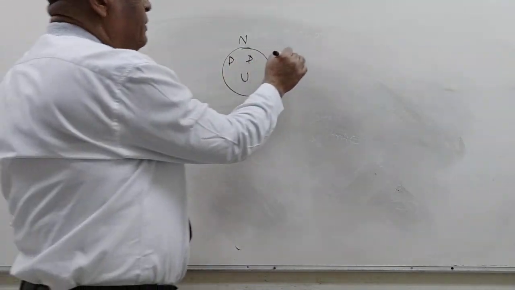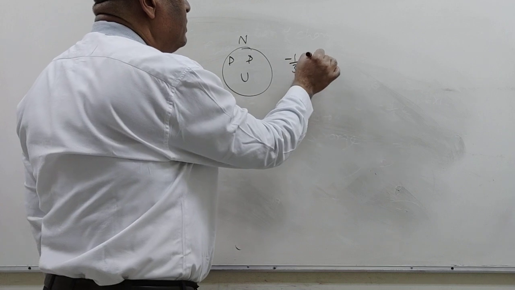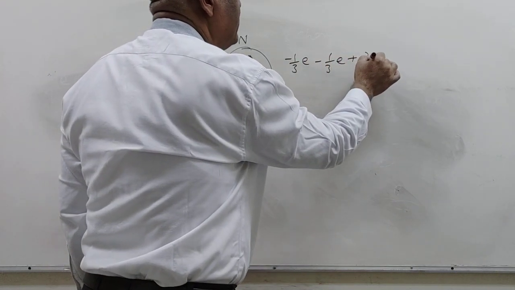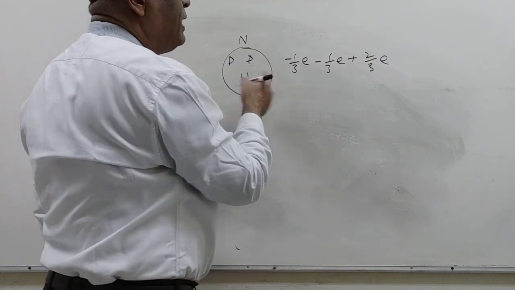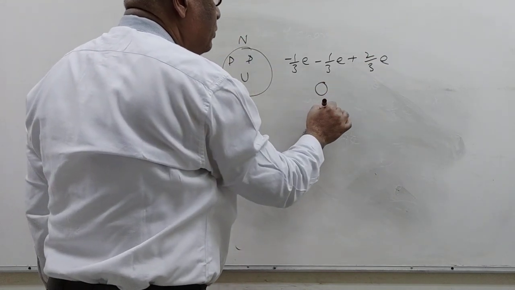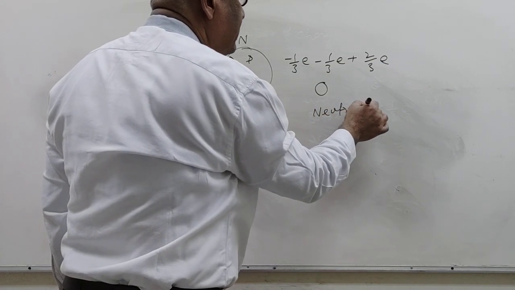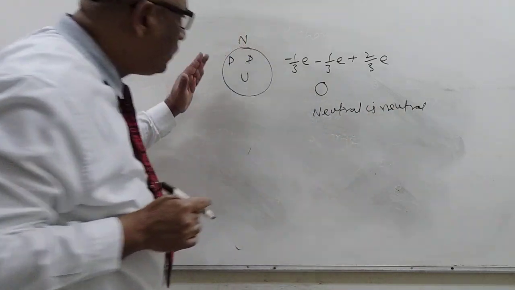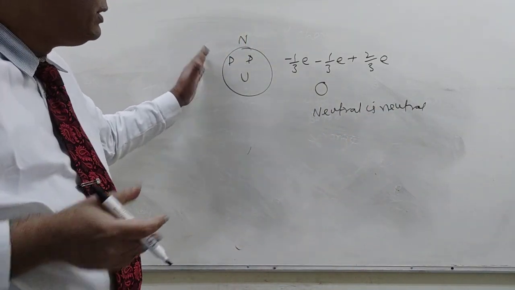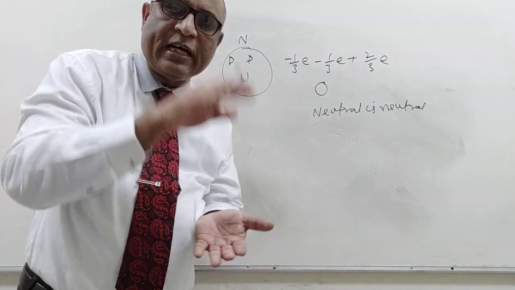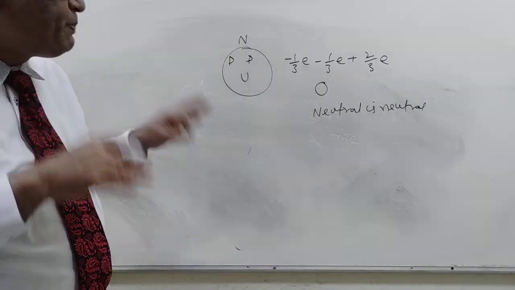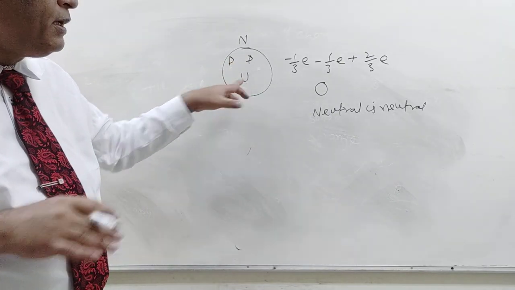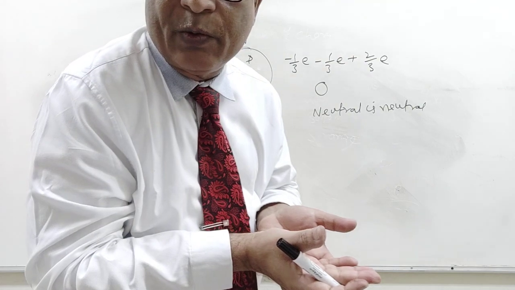Then minus 1/3 e for one down, minus 1/3 e for the other down, and plus 2/3 e for one up, and finally 0, and the neutron is neutral. Although the neutron consists of charged particles like the down quark and up quark, their net behavior is neutral.